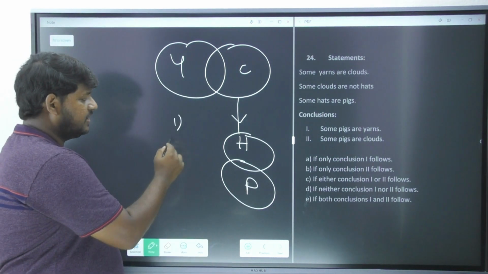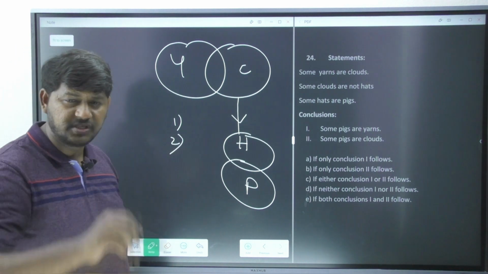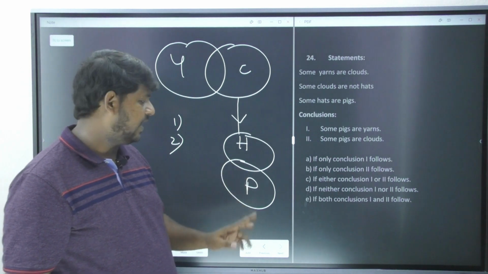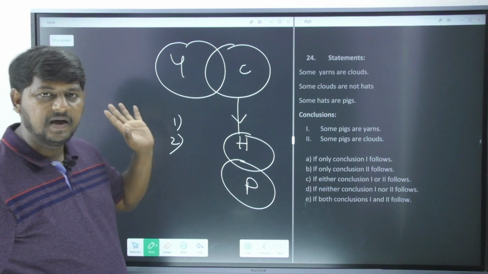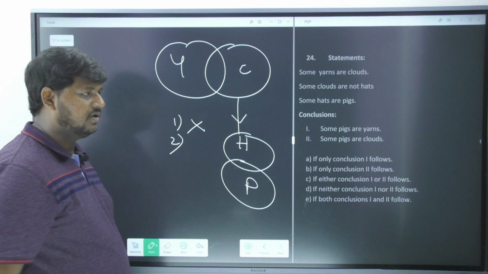Some hats are pigs. It is very clear. Let's go with the conclusions. Some pigs are yarns. This is a positive one. Positive is true, always true. You don't have to write your alternative diagram. Whether pig and yarn are intersecting with each other? No. So when it's false, it's always false.